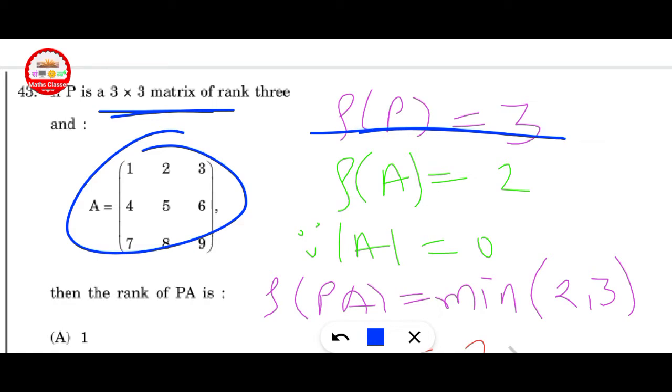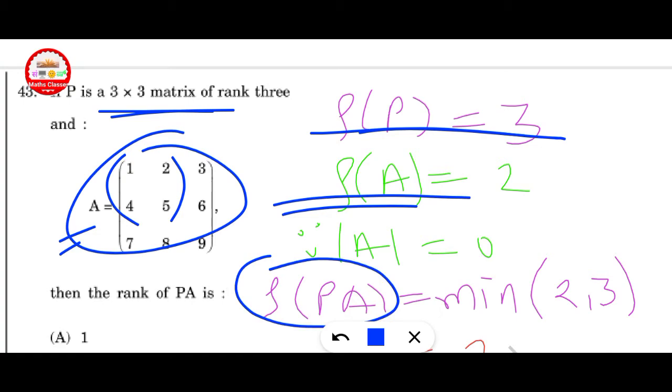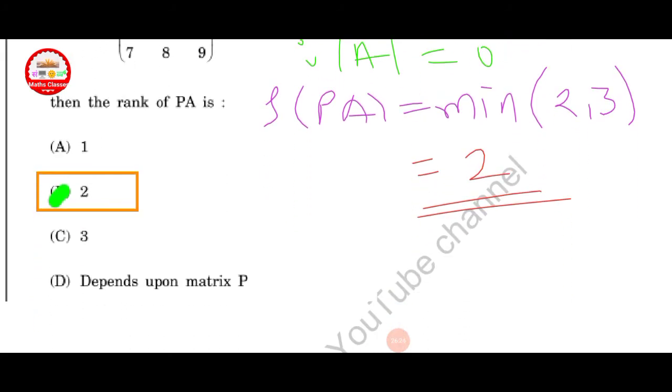If the determinant of a 2x2 submatrix is non-zero, then rank of A is equal to 2. Here the determinant of the 2x2 matrix is non-zero, so rank of A is equal to 2. And how to find rank of PA? That means the minimum of 2 and 3. Here 3 is given, 2 we get, and the minimum of 2 and 3 is 2. Option B is correct here.